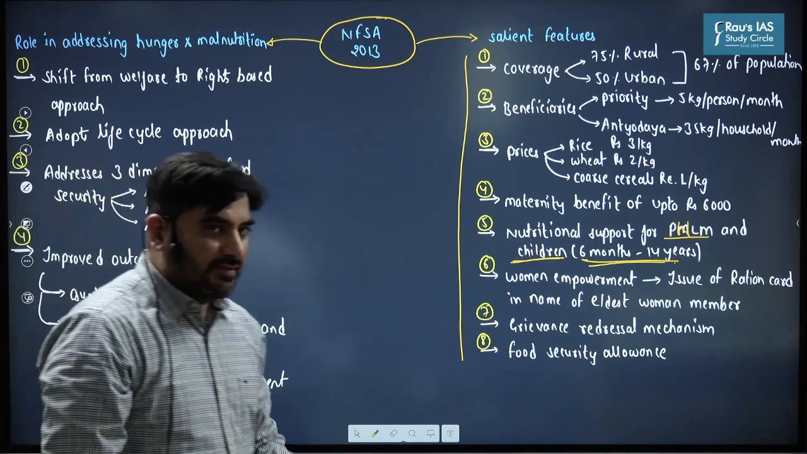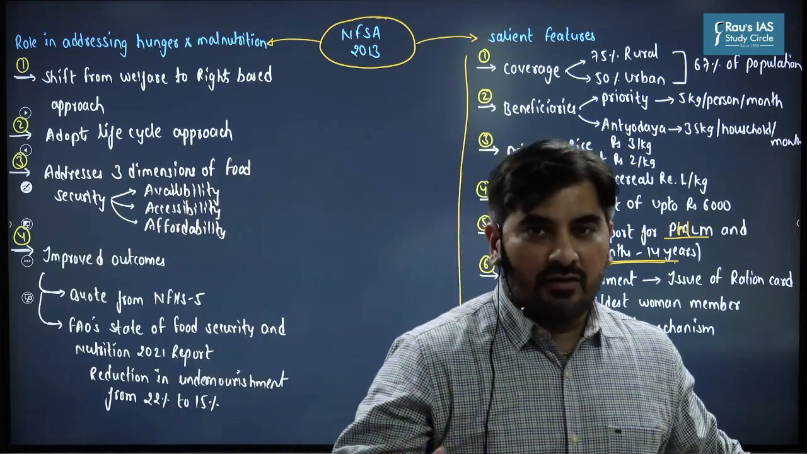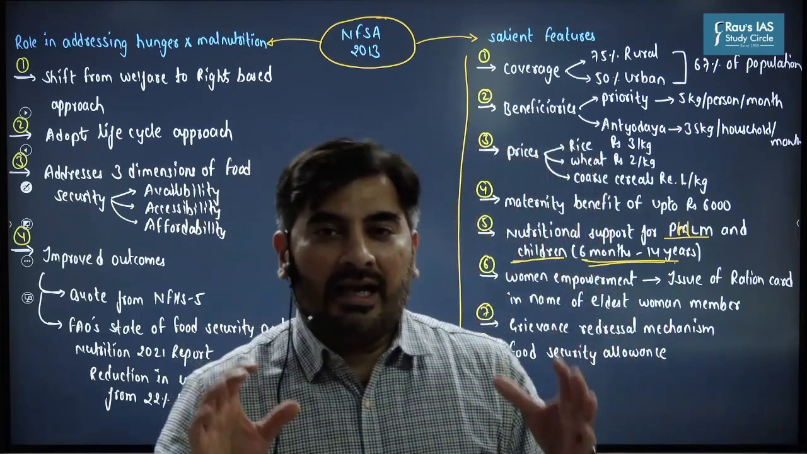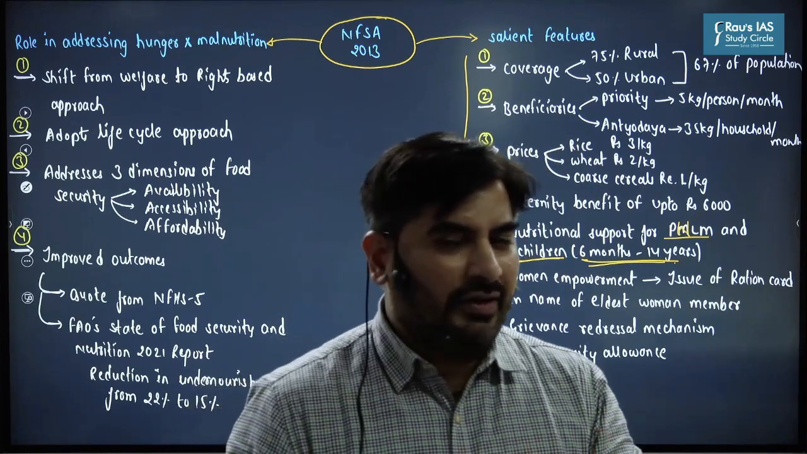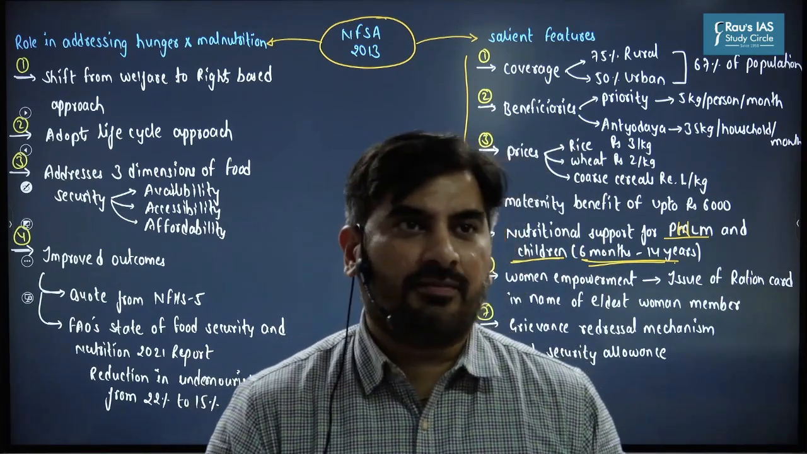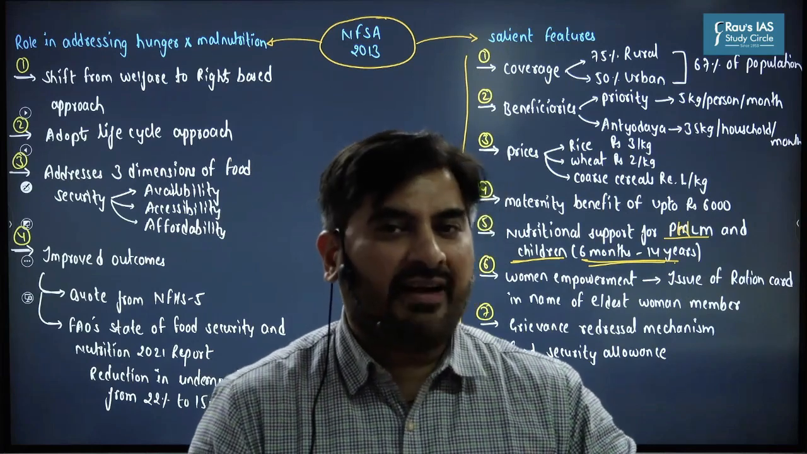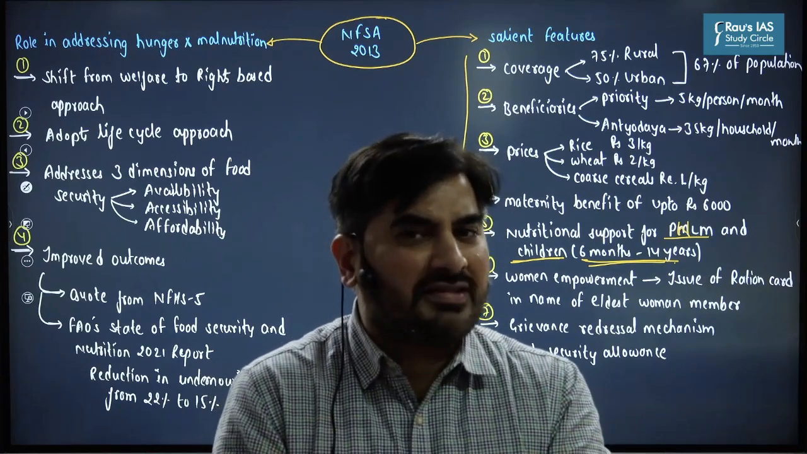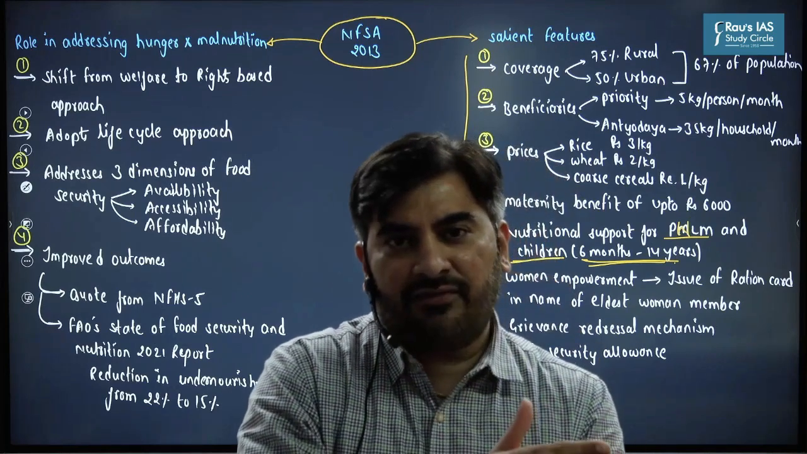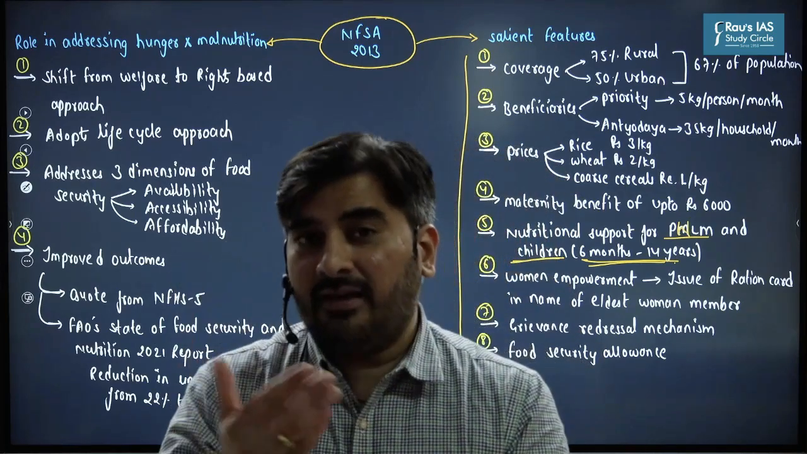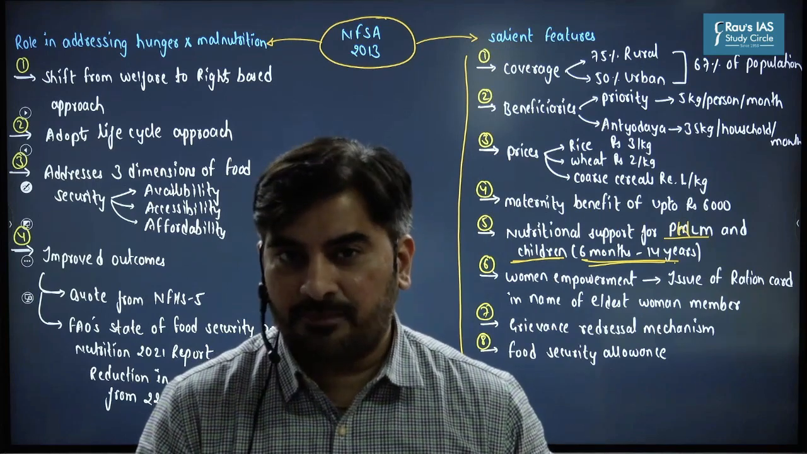Now the question is, how has the Food Security Act helped in eliminating hunger and malnutrition? How can you write points to such questions? That is where most people find difficulty, because you know the salient features, but then you have to correlate how these features help us in addressing hunger and malnutrition.